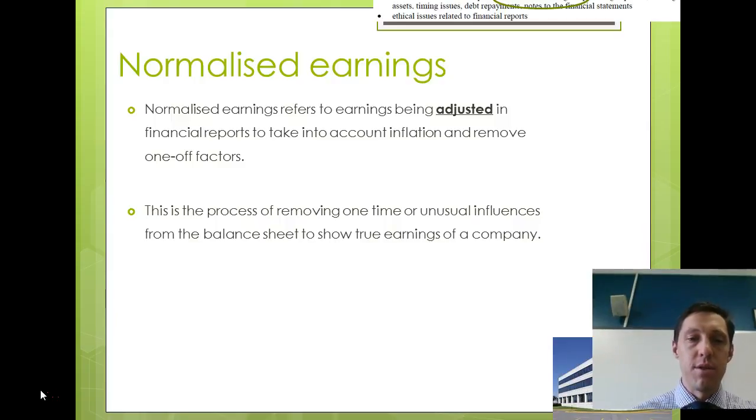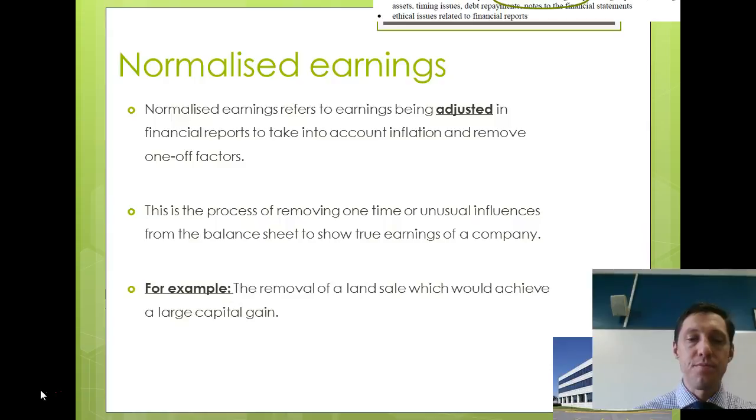The process of normalising earnings and removing one-time or unusual influences is done to try to show the true earnings of a company. So, for example, if a business sold some land in a particular year, but that sale of land was very unusual for that business, so it was really a one-off item, that sale of land would be removed from the financial statements, so it wouldn't be reflected in the income statement, for example, as part of the overall profitability of that business, because it would not be providing an accurate picture of the performance of that business in that year.